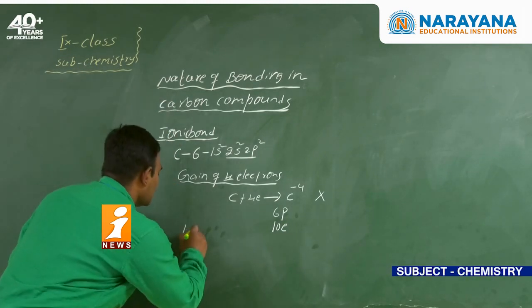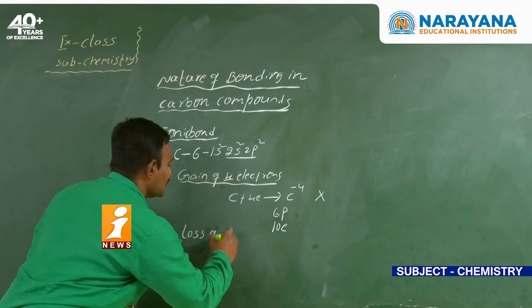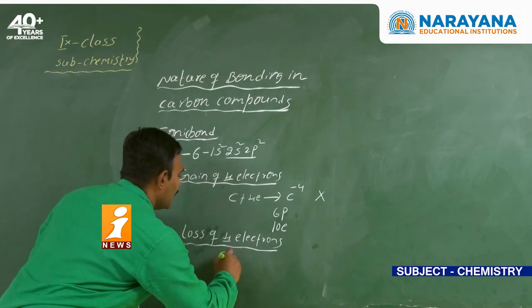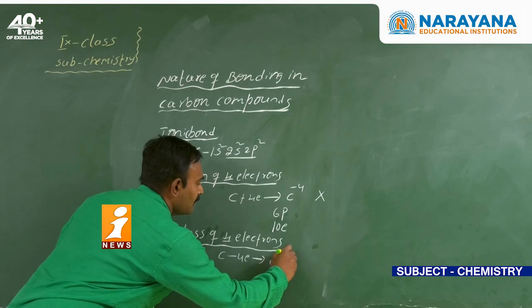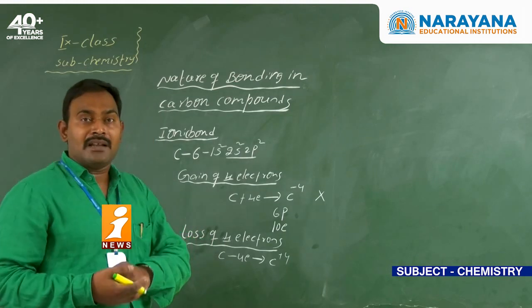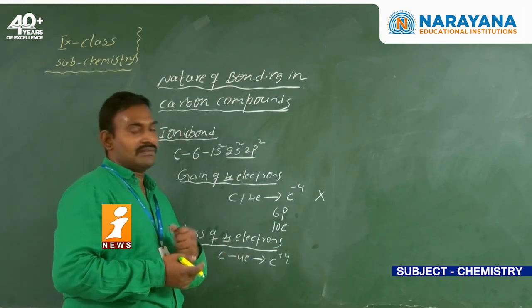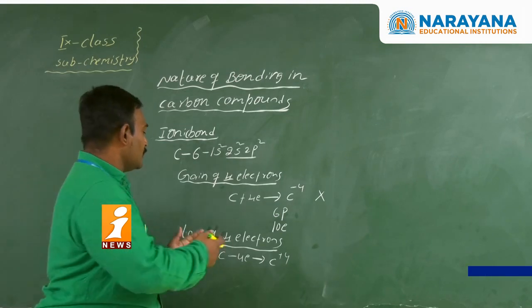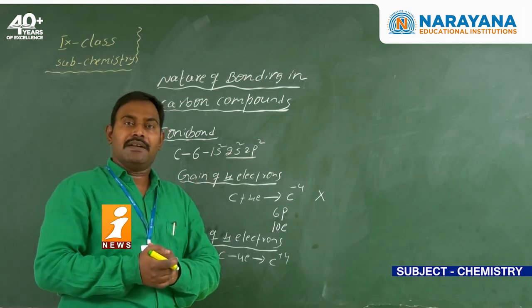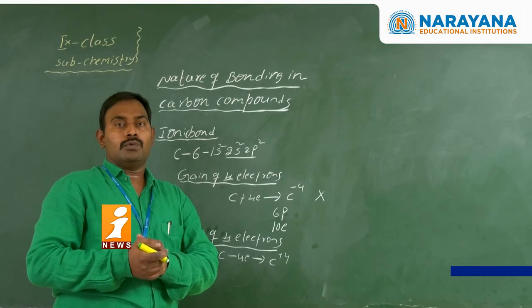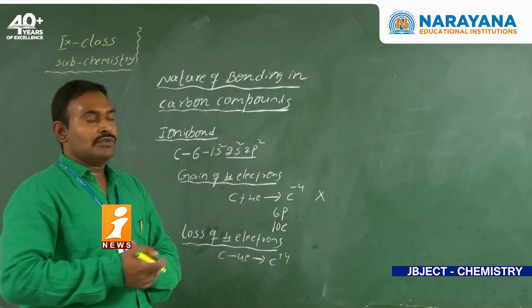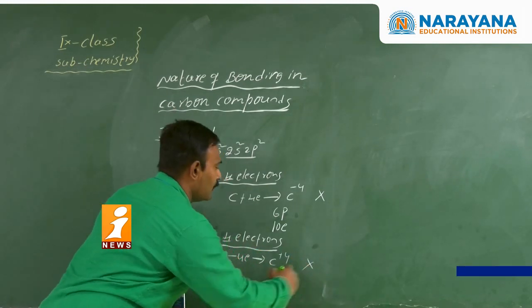Next, loss of the 4 electrons. If carbon loses the 4 electrons, then it requires a plus 4 charge. If it gains 4 electrons, it gets the neon configuration. If it loses 4 electrons, it gets the helium configuration. But the loss of 4 electrons is not possible. As the positive charge increases, the size of the ion decreases, and more energy is required to remove the electrons. That much energy is not available with the carbon. So the formation of C4+ is also not possible.